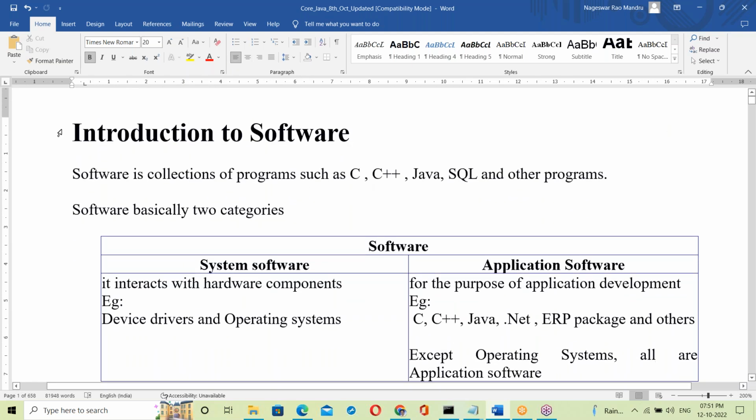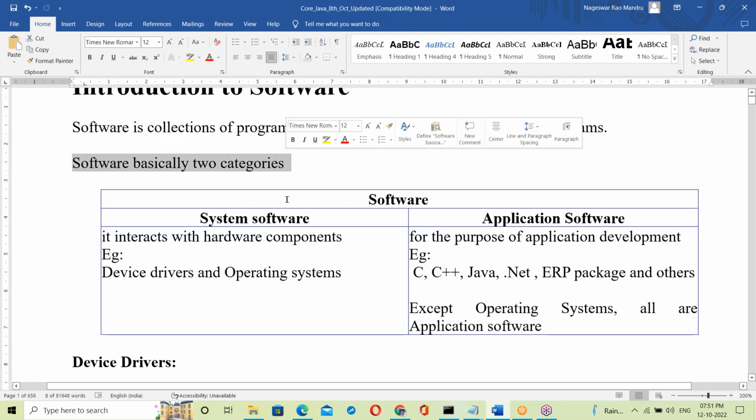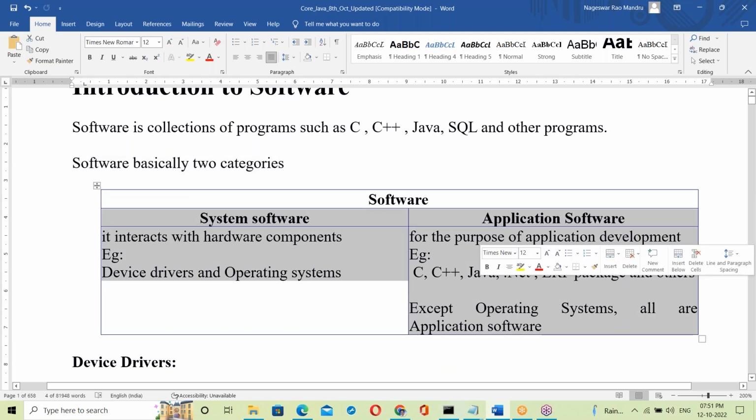Software is a collection of programs. Software basically has two categories: system software and application software.